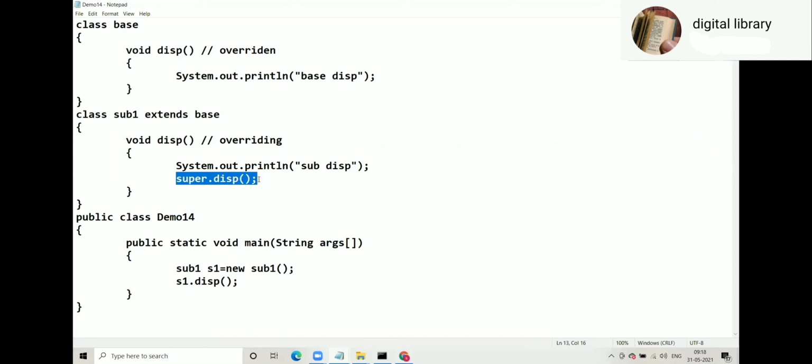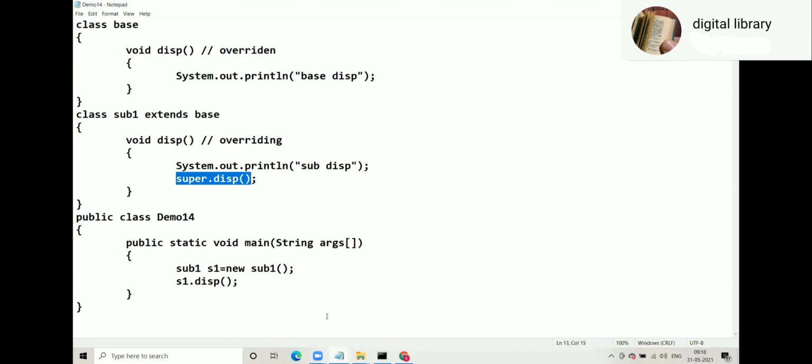Ideally it should be on the first line, because first you utilize the base class method, and then you add your own specific things. So logically super dot display should be on the first line, but syntactically it works on any line.